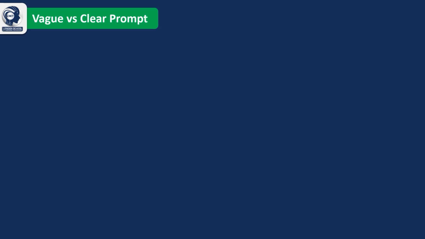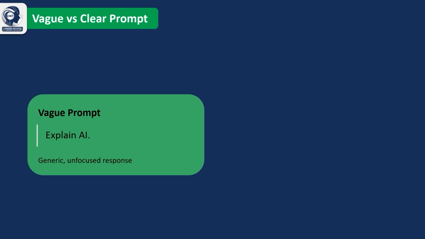useful. One of the most important skills in prompt engineering is learning the difference between a vague prompt and a clear prompt. As we've already discussed, AI follows the instructions we provide. If those instructions are vague, the AI has to make assumptions, which often leads to generic or unfocused responses. For example, a prompt like "Explain AI" gives the model very little guidance. It doesn't specify the audience, the level of detail, or the desired format.